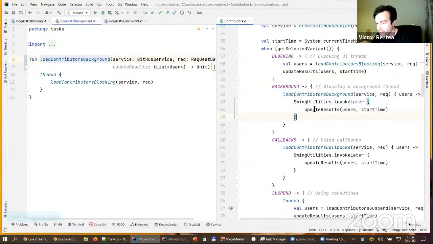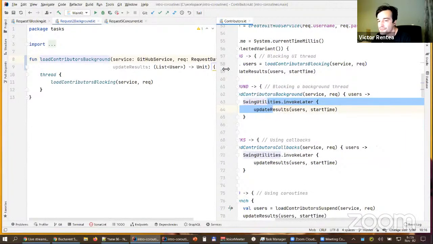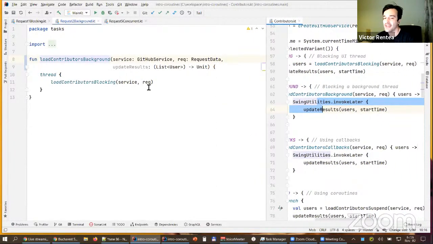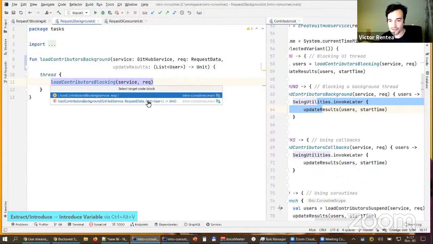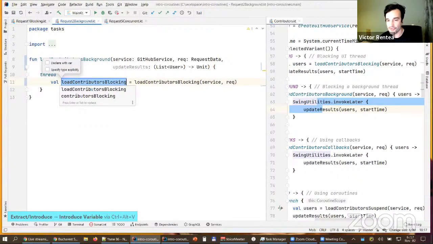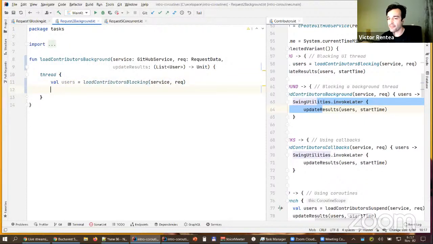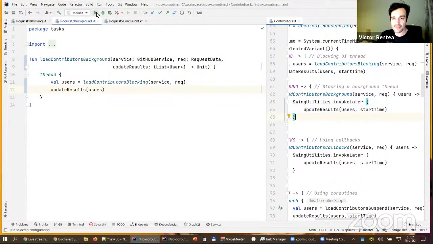But what happens there? When I say background, I am passed a function that will be able to display. This is the so-called callback style. Now, I did start it in a separate thread. This is what thread is doing over here. It's a function that starts this lambda in a separate thread. But when this blocking function returns, let's make it very clear, this is the set of users over here. When the users are back, I need to update the results, passing the users to the callback that I am given. Basically, this will run at that moment. Let's see if I got this right.